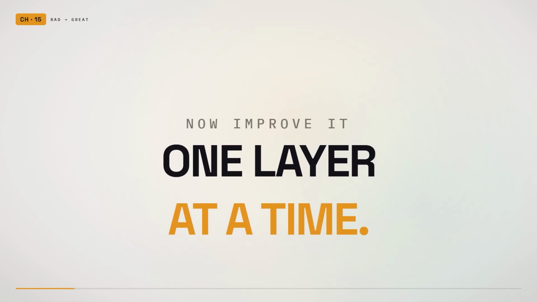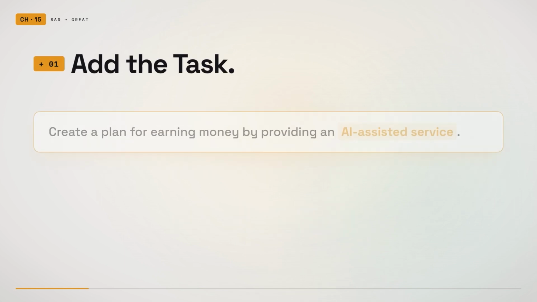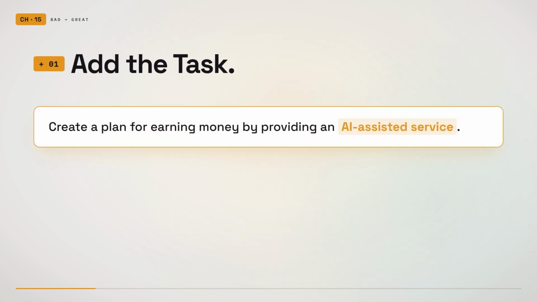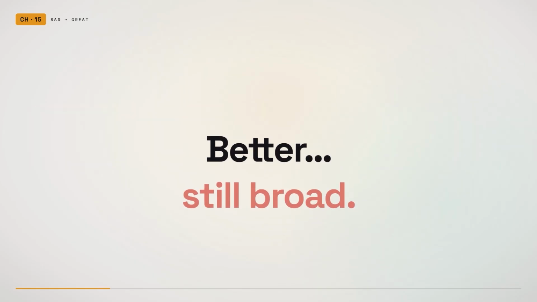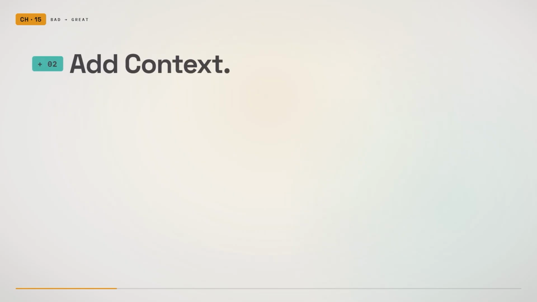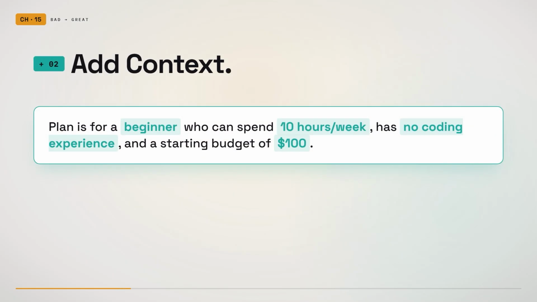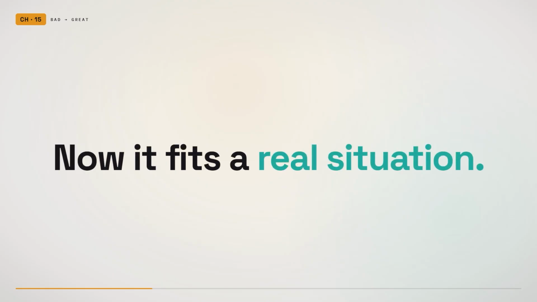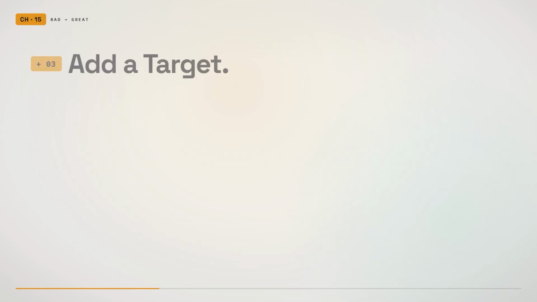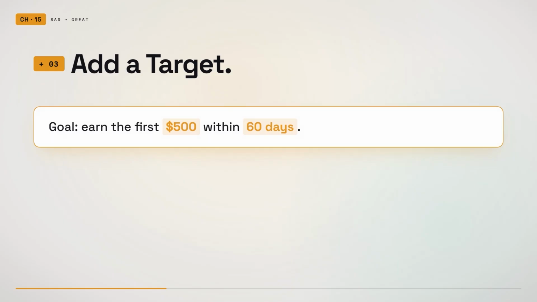First, add the task. Create a plan for earning money by providing an AI-assisted service. Better, but still broad. Add context. The plan is for a beginner who can spend 10 hours per week, has no coding experience, and has a starting budget of $100. Now the answer must fit a real situation. Add a target. The goal is to earn the first $500 within 60 days. Now success has a number and a deadline.